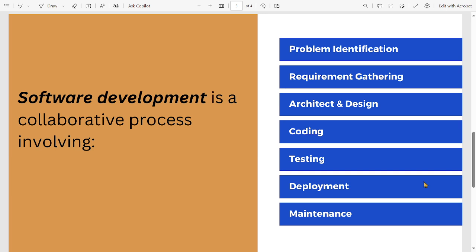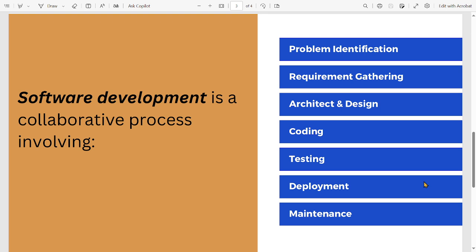So friends, over here, problem identification is a process where anyone will be identifying a problem. For example, let's say the calculation or doing addition, subtraction, multiplication or division of numbers, that is a problem statement for us, and how we are going to achieve a solution with the help of a computer or any programming language to get the solution for these calculation questions. So that will be our problem identification.